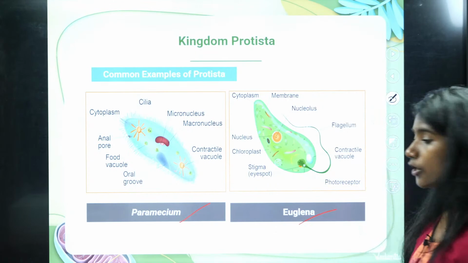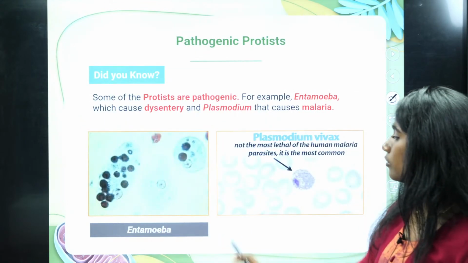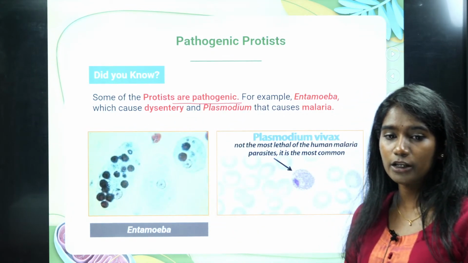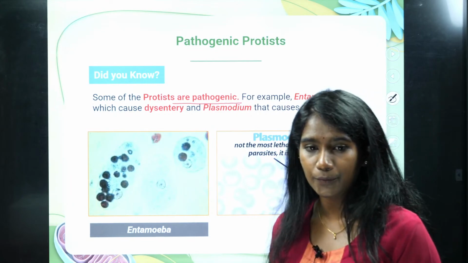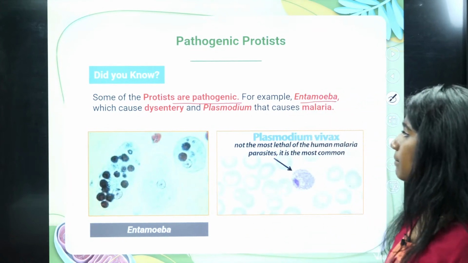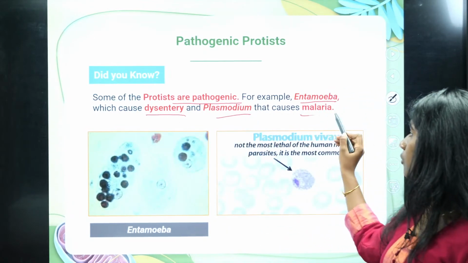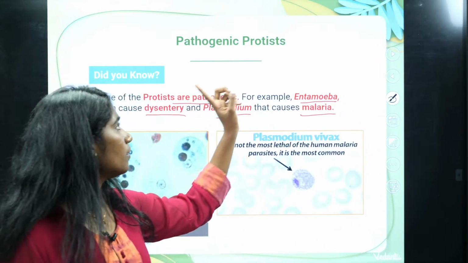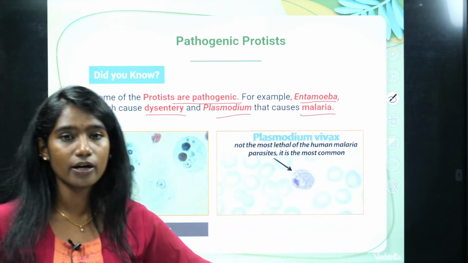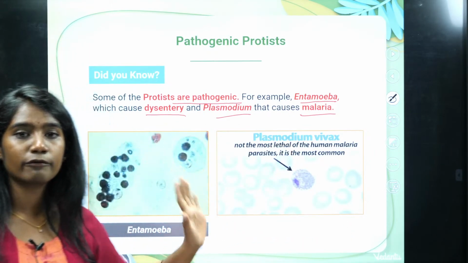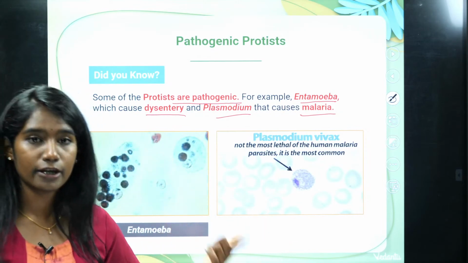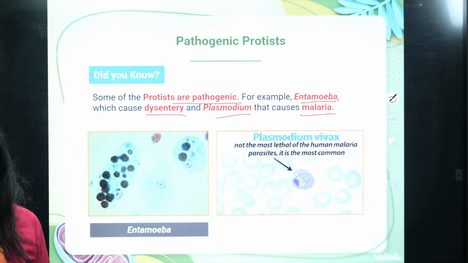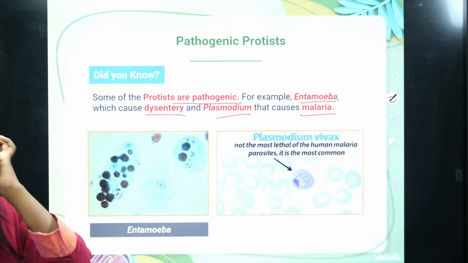Okay, and also paramecium, euglena, right? And also entamoeba, right? And some Protista are pathogenic as well, which means they cause infection, right? For example, entamoeba causes dysentery, and plasmodium causes malaria, right? But majorly, the Protista has a unicellular eukaryotic cell, and the mode of nutrition can be autotrophic, heterotrophic, both autotrophic and heterotrophic, and it can be parasitic also.